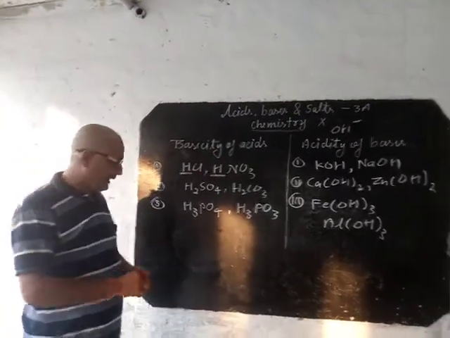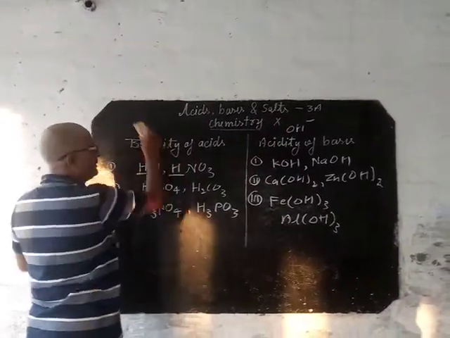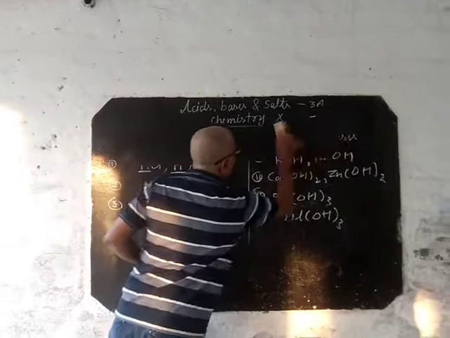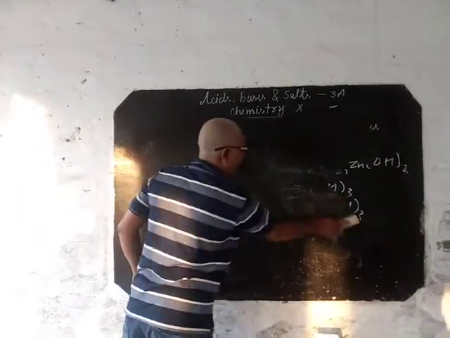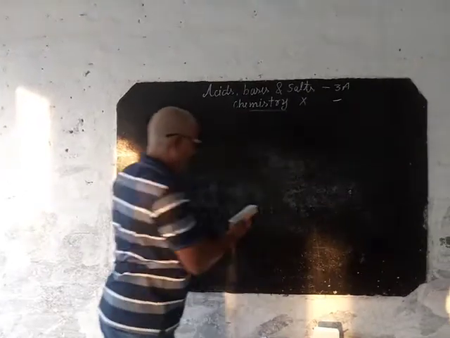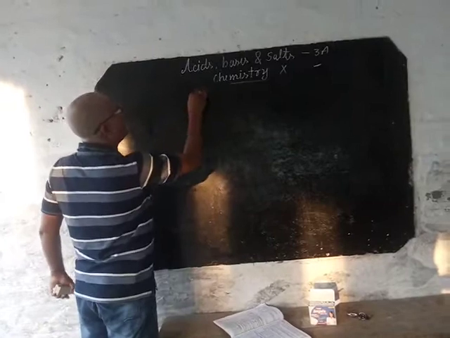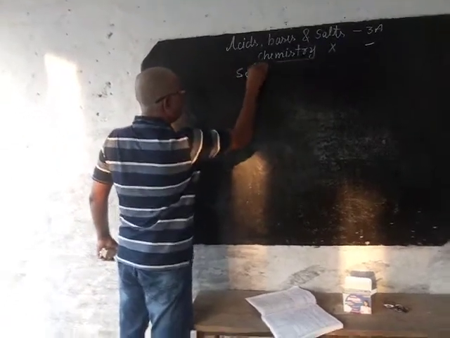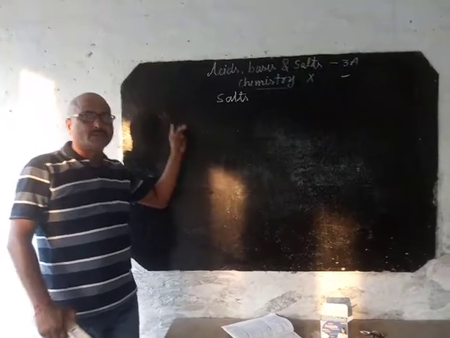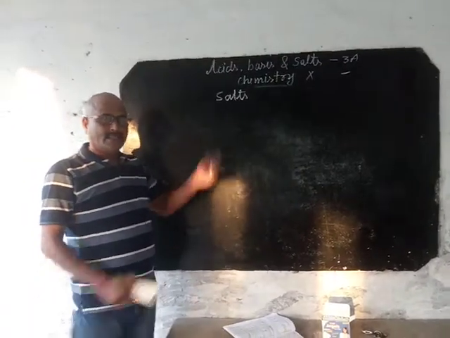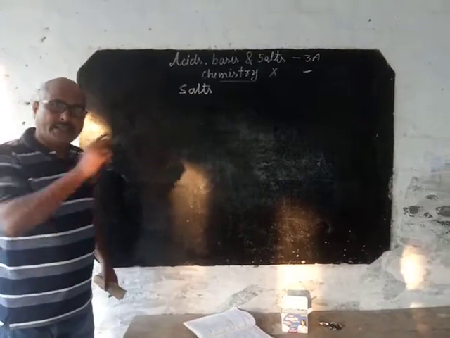Now I am going to start with salts. What do we mean by salt? I have given one definition and you everybody know this. Salt is formed by complete neutralization of an acid with a base. What I say, a salt is formed by complete neutralization of acid with base.